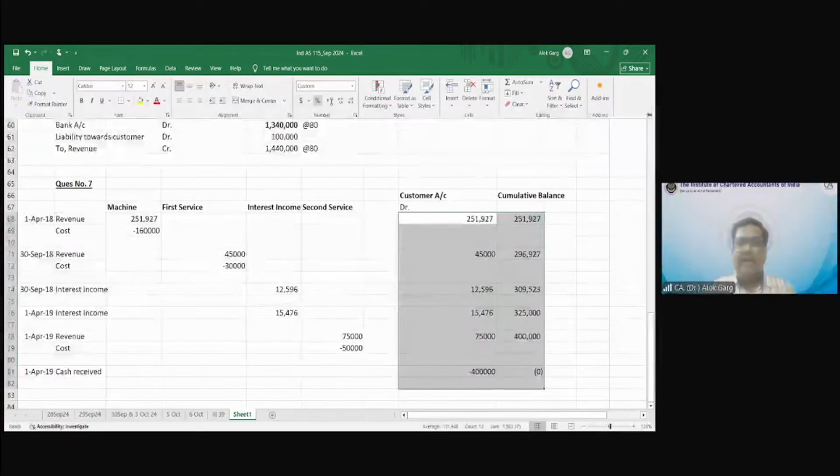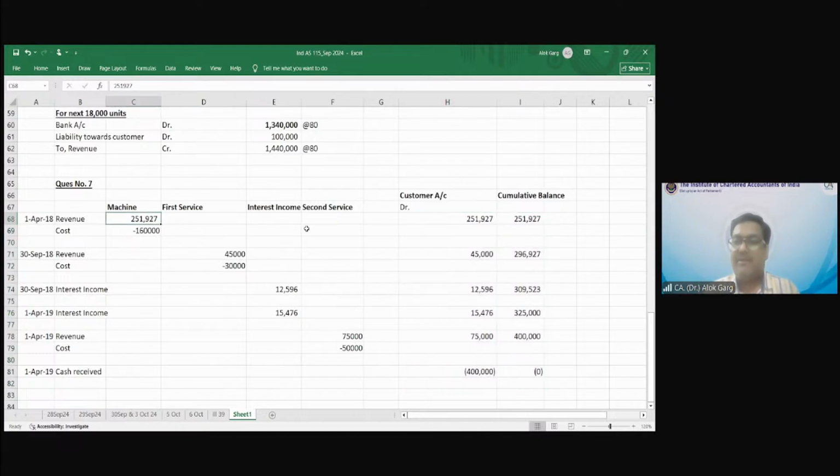I have also told you the accounting entry. For this machine, customer account debit to revenue account 251927. For service, customer account debit to revenue 45,000. For interest income, customer account debit to finance income 12,596. For another interest income, customer account debit to finance income 15,476. For this service, customer account debit to revenue 75,000. For money received, bank account debit to customer 4 lakh rupees, right? So this is the accounting entry.